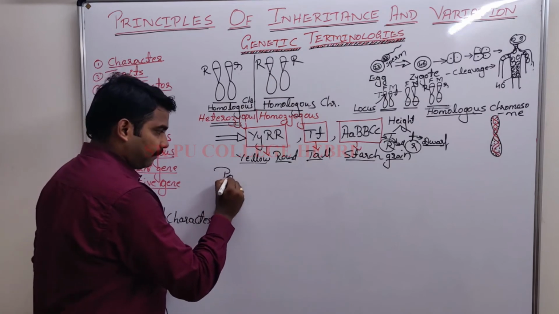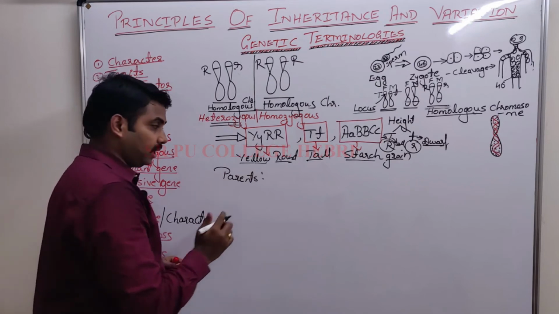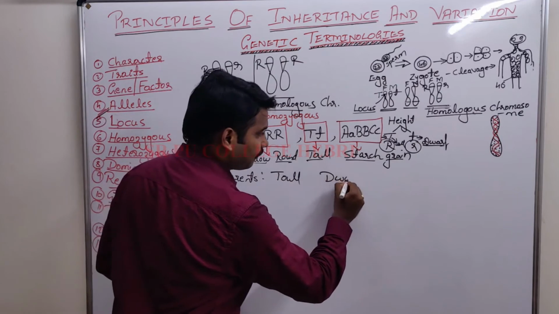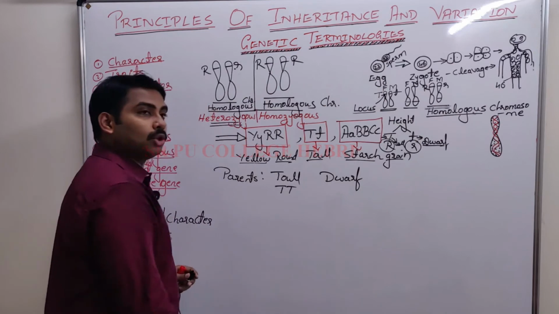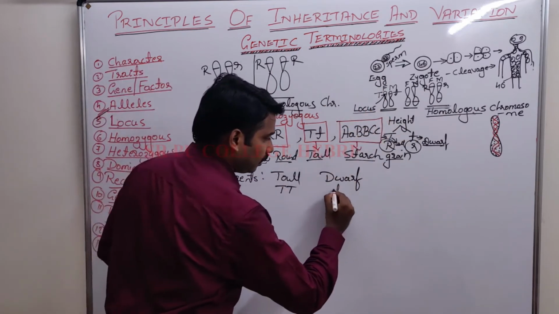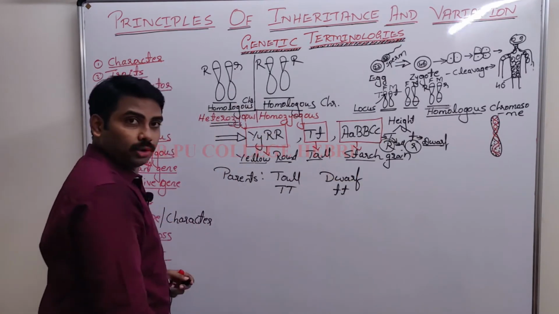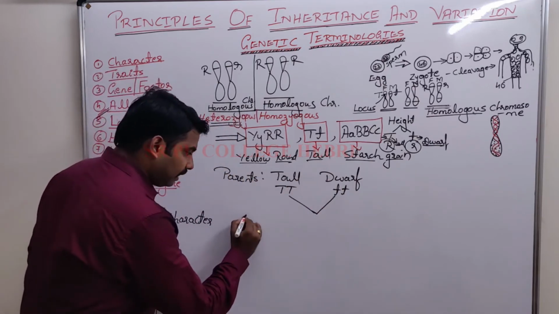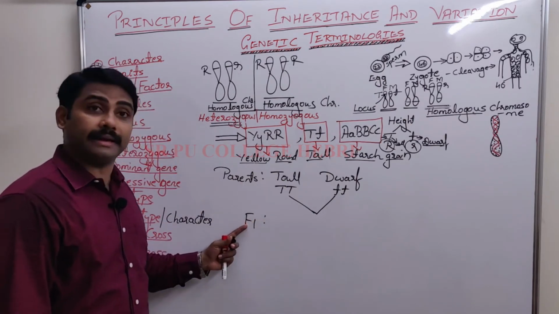Say for example, I will cross two individuals. One is a tall pea plant, one more is dwarf pea plant. I know that you know the basic knowledge, that's why I am directly writing it. Anyhow, I will teach you about this in the next session. Let me represent like this. It is their phenotype, it is their genotype. When I cross them, they will give birth to their first generation progeny, which I represent as F1.